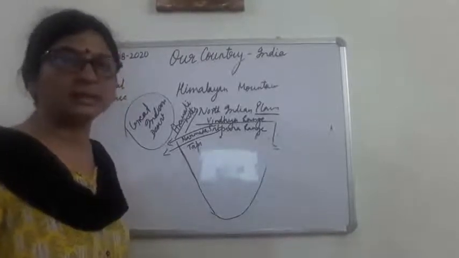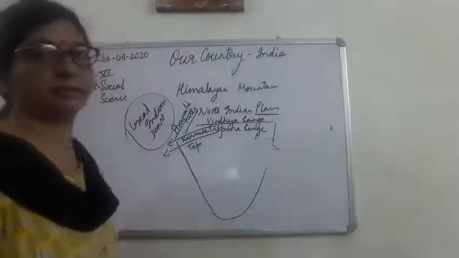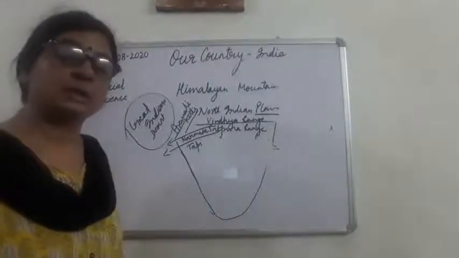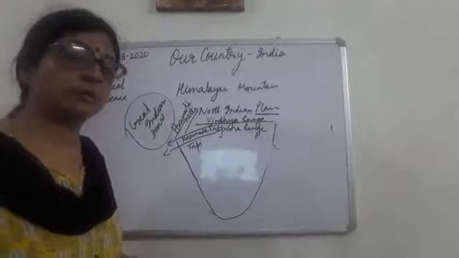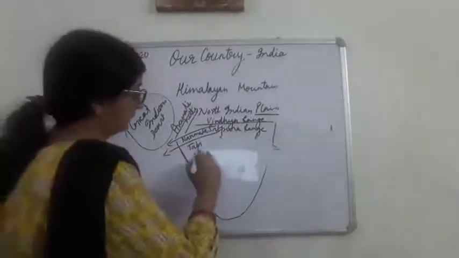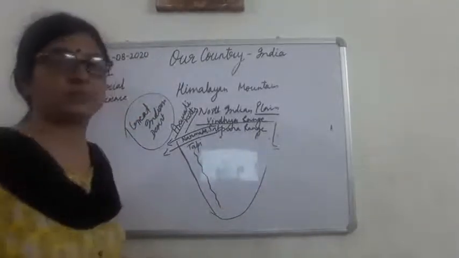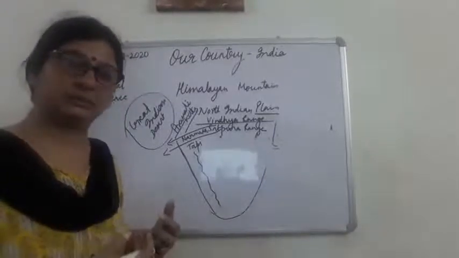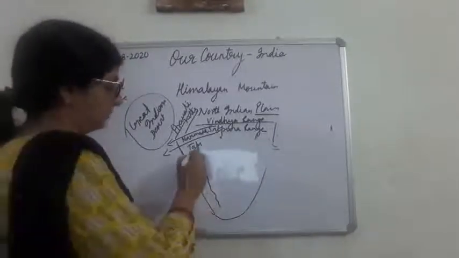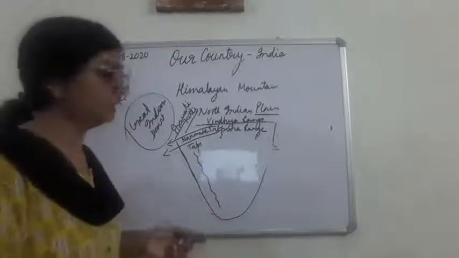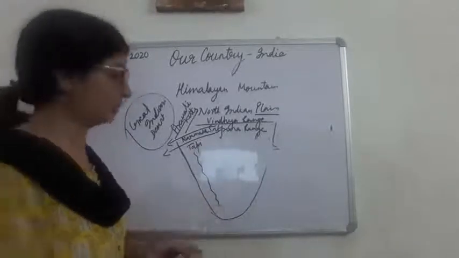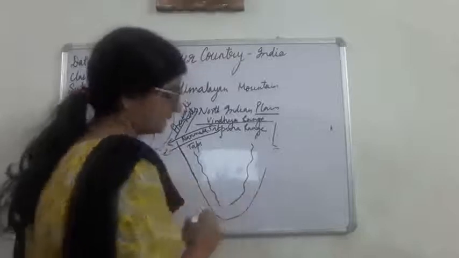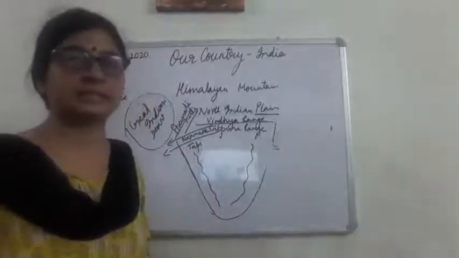Okay, and other than this what we find is that on the western side of the Deccan Plateau there is Western Ghat. Western Ghat, what do you mean by Western Ghat? It is also a type of range, mountain range. Okay, so on the western side there is Western Ghat, and on the eastern side there is Eastern Ghat.